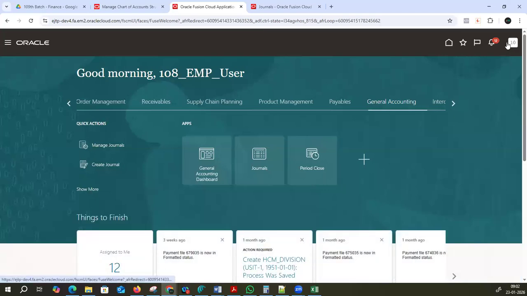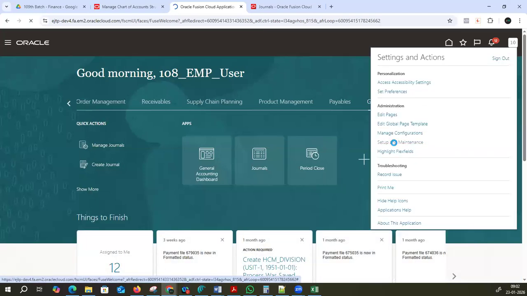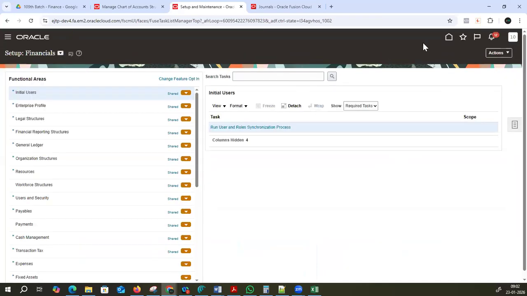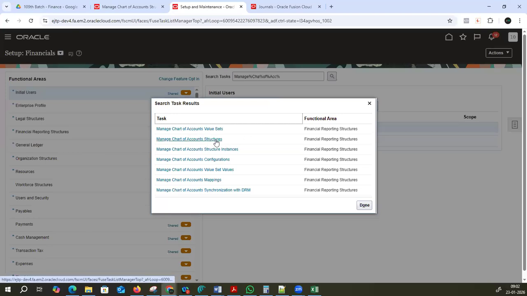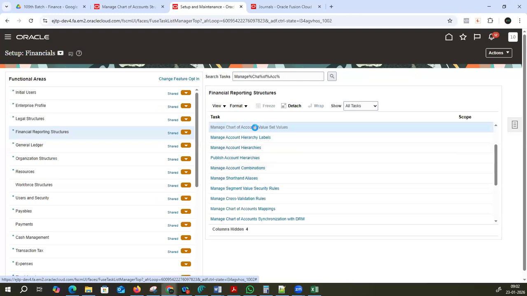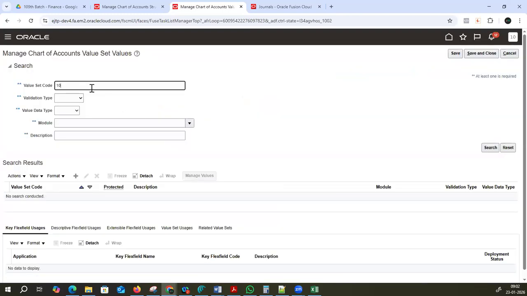Now I will show you the value set values also. Click here. Setup and maintenance. You have to go to setup and maintenance. Now manage chart of accounts. So now we are done with value sets. Structure we have done. Structure instance we have done. Now the last step is chart of account value set values. Click here, value set values, and type here 109.